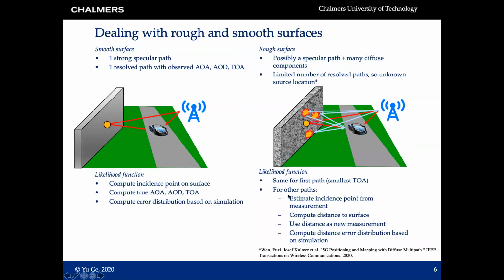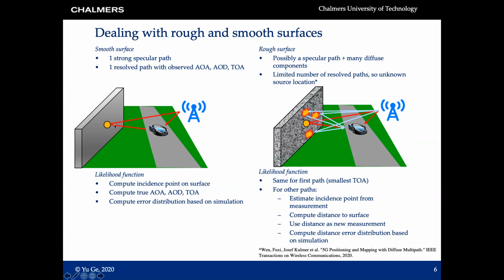The likelihood function is very important in the SLAM filter. We use it to update the landmark state and distinguish the type. We have a different likelihood for each type of landmark. For example, we have the smooth surface. That means the surface only reflects the signal. At every time step, there would be at most one strong specular path with observed delay and angles. As it is a specular path, we can find the incident point on the surface. That means we can compute the true angles and the delay. Then we can compute the error distribution based on the simulation.